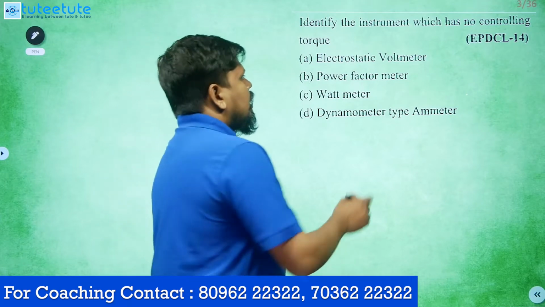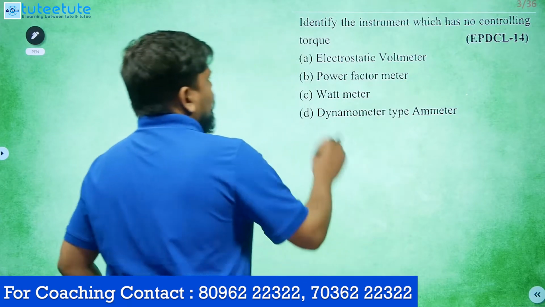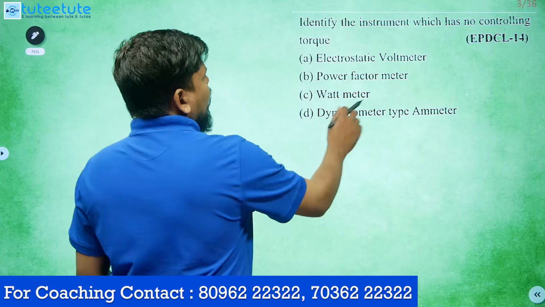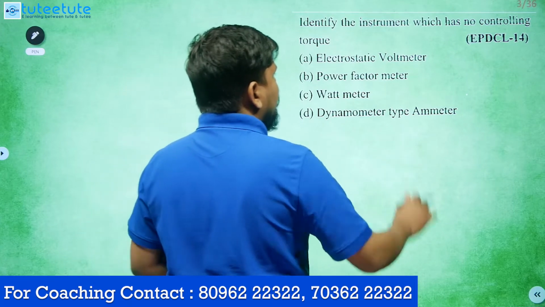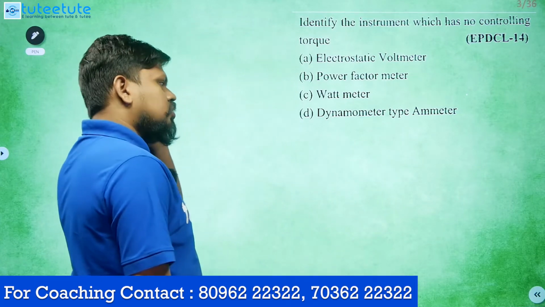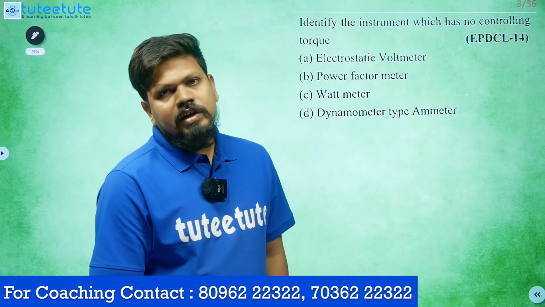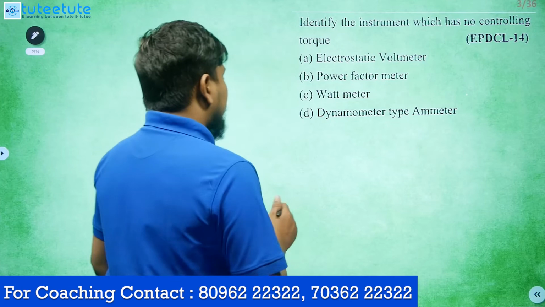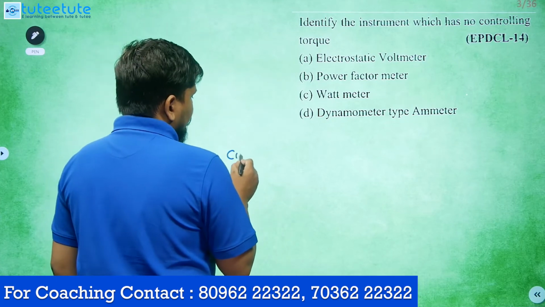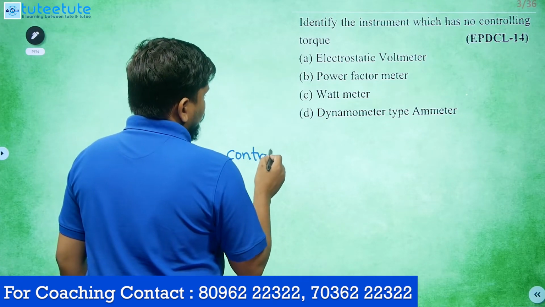Let's see the options: electrostatic voltmeter, power factor meter, wattmeter, dynamometer type ammeter. Any instrument definitely requires a controlling torque, right? But in some instruments, controlling torque is not present. I will tell you how it is.